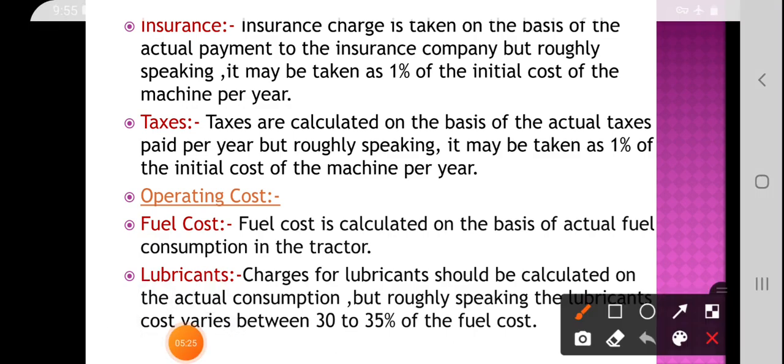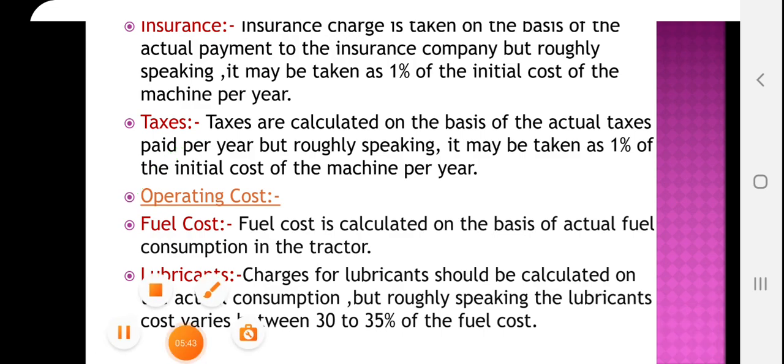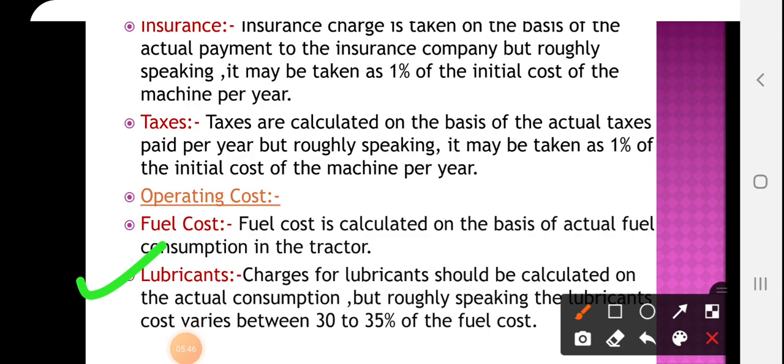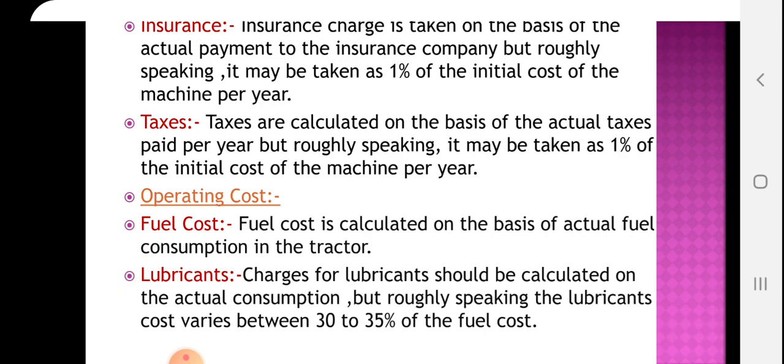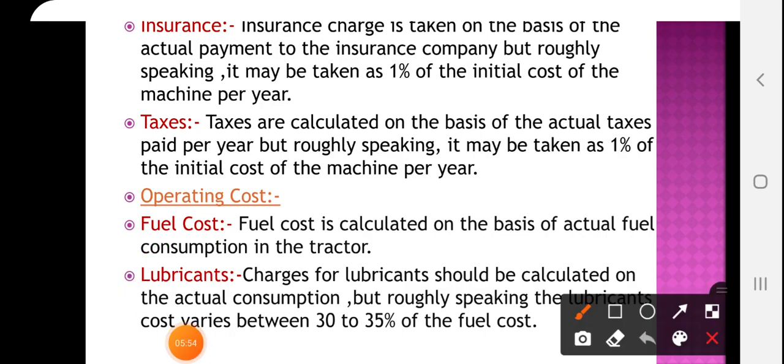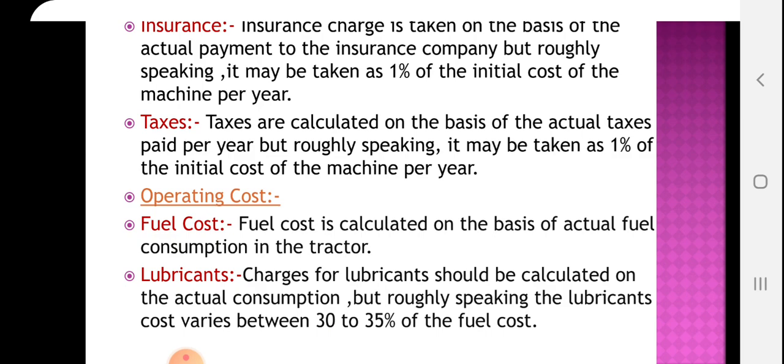Okay. Then operating cost. In operating cost, first is fuel cost, means actual fuel which is used per hour. Fuel cost is calculated on the basis of actual fuel consumption in the tractor per hour. Then lubricant. For that there is a rough assumption. Charges of lubricant should be calculated on the actual consumption, but roughly speaking the lubricant cost varies from 30 to 35% of the fuel cost. Remember this part: lubricant should be 30 to 35% of the fuel cost.